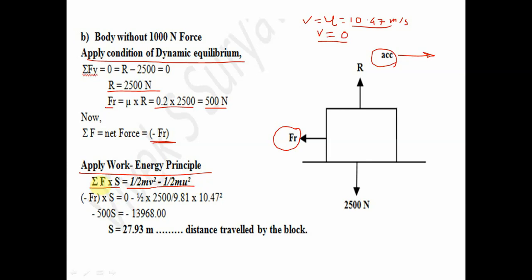Summation F means the net force, minus Fr into S, which we have to calculate, is equal to half mv square, which will be 0 because the final velocity is 0, minus half mu square. The initial velocity is 10.47. So from that we get S equal to 27.93 meter. That is the distance traveled by the block. Understand?